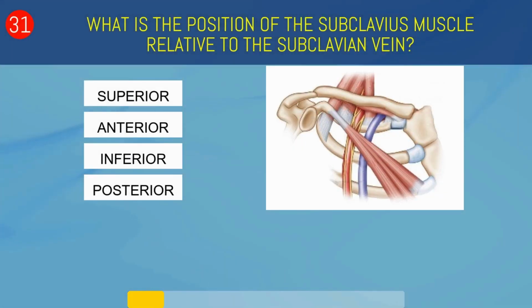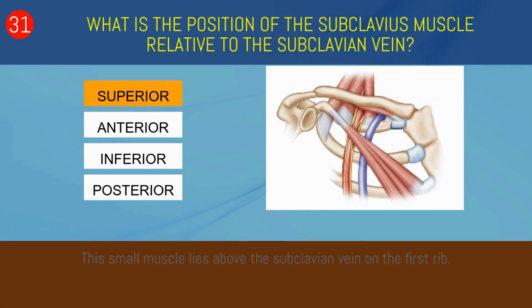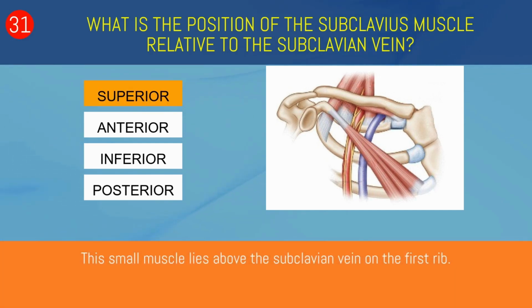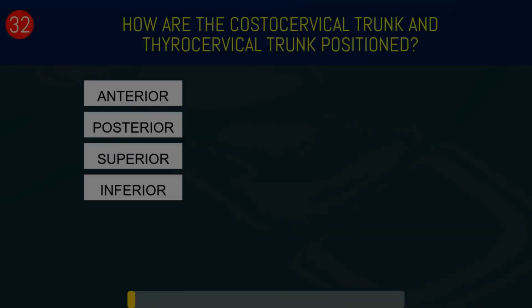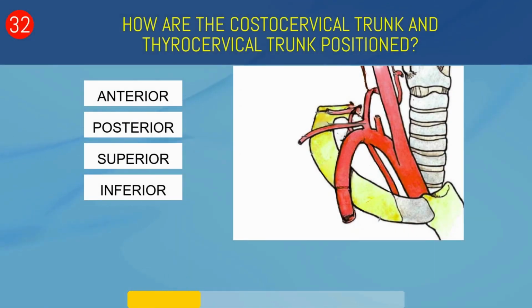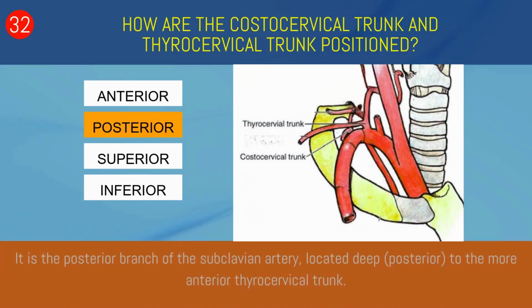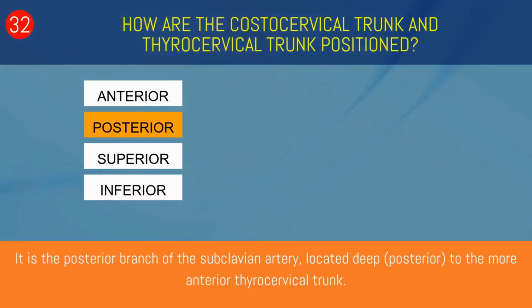What is the position of the subclavius muscle relative to the subclavian vein? Superior, anterior, inferior, or posterior? Superior. This small muscle lies above the subclavian vein on the first rib. How are the costocervical trunk and thyrocervical trunk positioned? Anterior, posterior, superior, or inferior? Posterior. It is the posterior branch of the subclavian artery, located deep to the more anterior thyrocervical trunk.